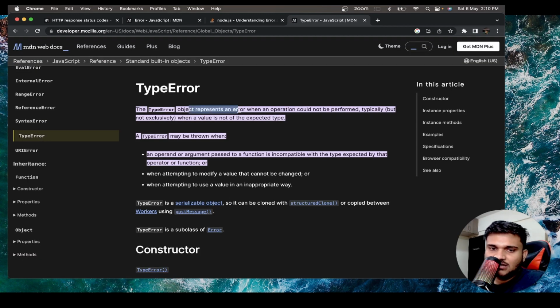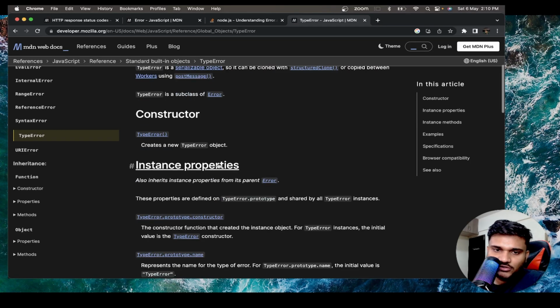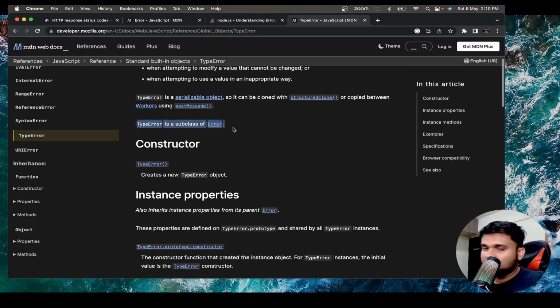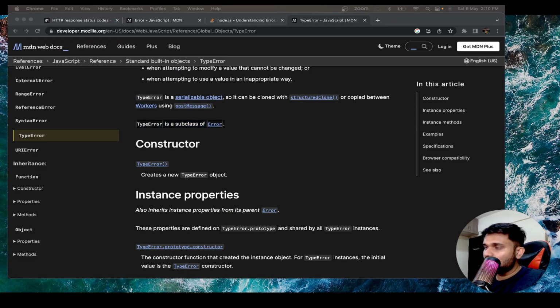TypeError objects represent an error when an operation could not be performed, right? Similar to this, there are other errors as well. TypeError is also a subclass of Error. So technically, when JavaScript throws an error in front of you, it's a custom error class, TypeError, that they are sending, right? And similar to this custom error class, we have also prepared our AppError class. So a similar kind of use case we can have.